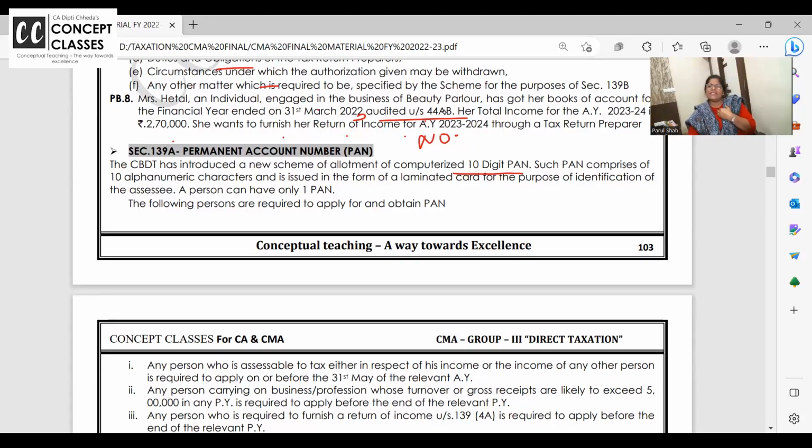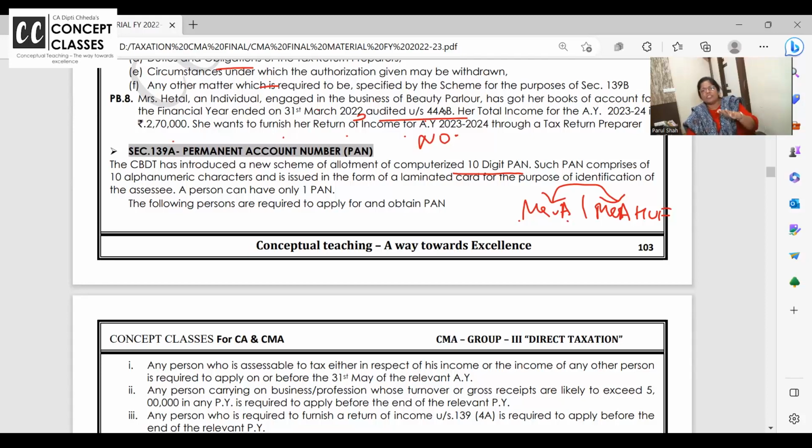Sometimes I am an SSE, Mr. A. And Mr. A is also Karta of HUF, Mr. A HUF. Can he get 2 PANs? Answer is yes. One is for himself, a laminated blue colored card with photograph, date of birth, all.